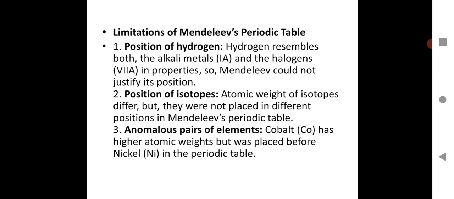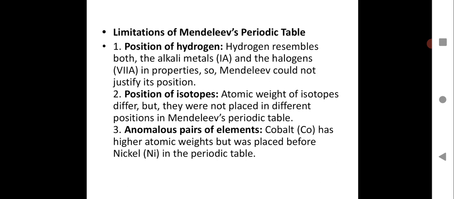So in the subgroup 1A, hydrogen resembles the alkali metals, like sodium, lithium and all. And the halogens, that means chlorine, bromine and iodine, that means 7th A, in properties. So hydrogen was resembling in its properties both these metals and the halogens.